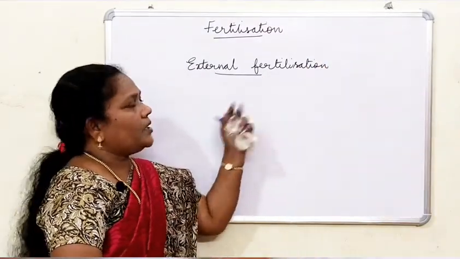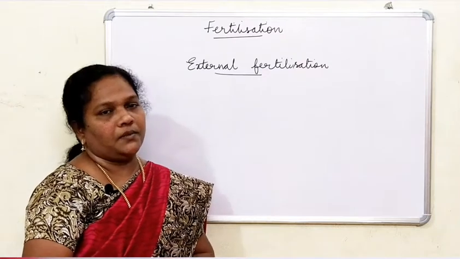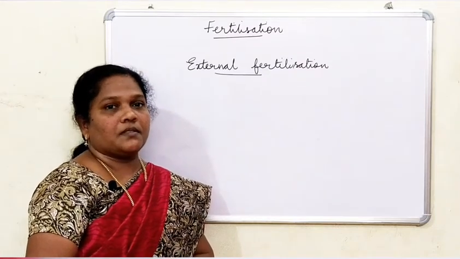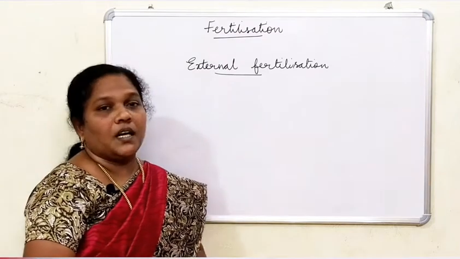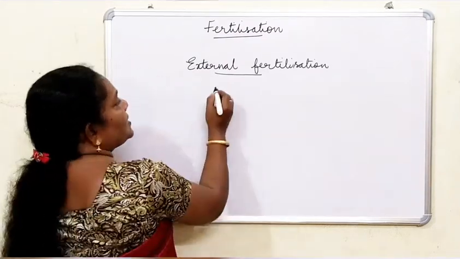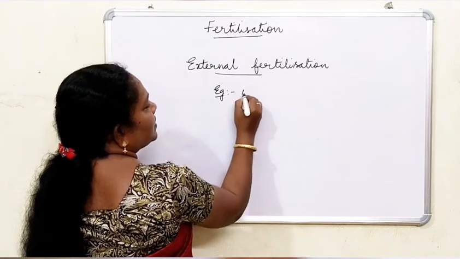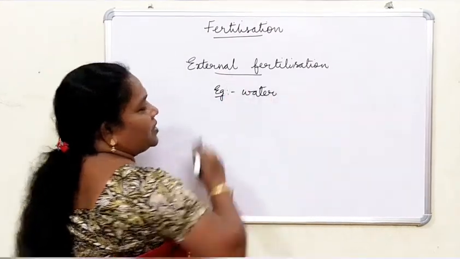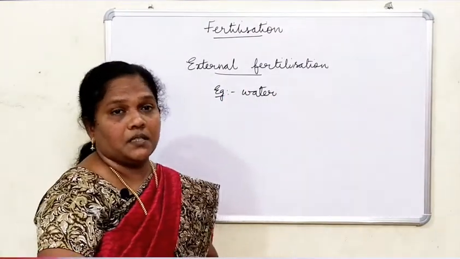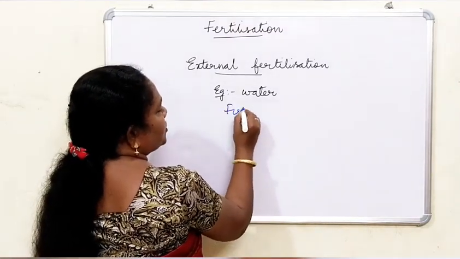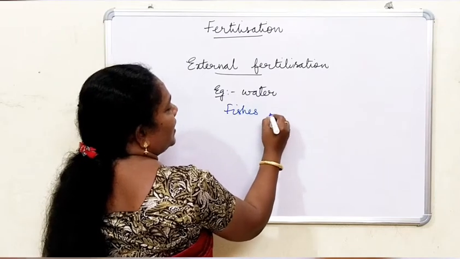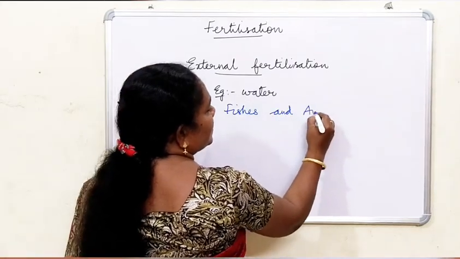Examples are fishes and amphibians. Water is the outside medium where fertilization occurs.